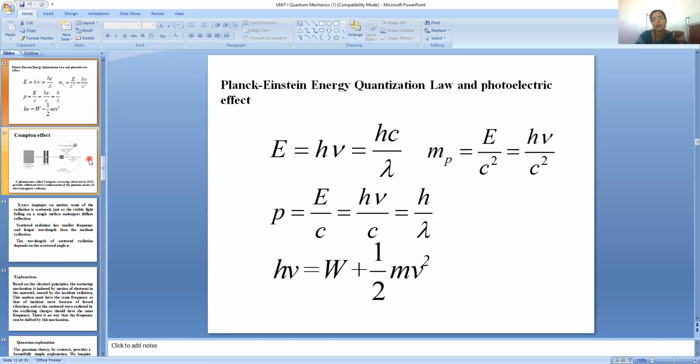Planck-Einstein energy quantization law and the photoelectric effect. For this photoelectric effect, Einstein used the relation h nu equals W plus half m v square. Here W represents the work function and half m v square represents the kinetic energy of the electrons which are ejected. He reduced it from E equals h nu. Here nu is nothing but c by lambda, so h c by lambda, and E equals m c square. We know that. So using the two relations, we get the final equation h nu equals W plus half m v square. This is the Einstein equation for the photoelectric effect.